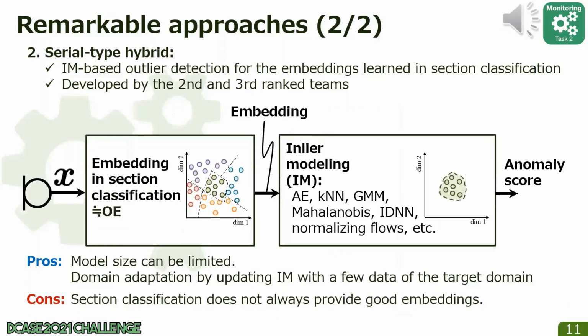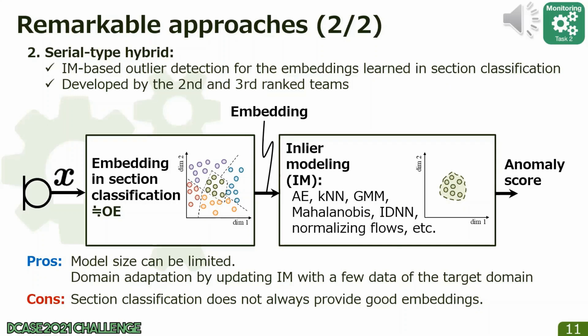The second approach is a serial type hybrid method, developed by the 2nd and 3rd ranked teams. First, this approach trains its feature extractor by using the section classification task. The trained feature extractor then extracts a feature embedding and sends it to an inlier modeling-based outlier detector. This approach uses powerful feature extraction specific to outlier exposure, but the robustness of inlier modeling overcomes the instability of the outlier exposure. This approach can limit the model size.